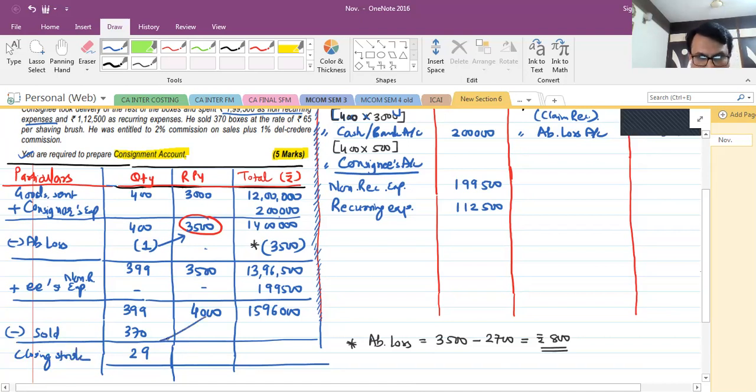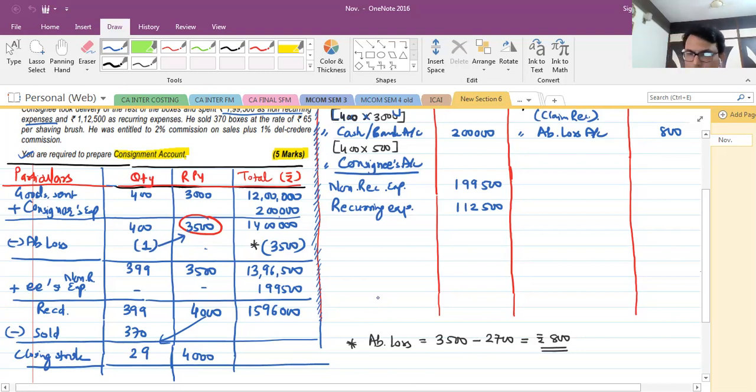Cost will be same, 4,000. So you will put here 4,000. No need to write this proportionate part of the value of this received. Why? Because anyways the number of units sold are going to be multiplied with selling price, not the cost. So we are concerned with only closing stock valuation, and which is ready now. So 4,000 into 29 boxes, it will be 1,16,000.